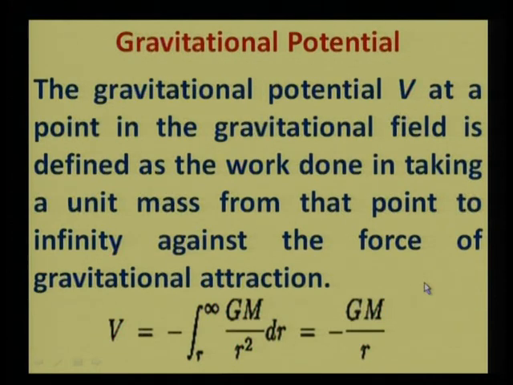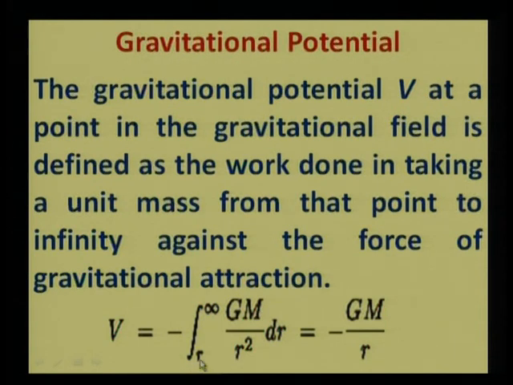It means that if we move an object or a mass which is already there in a gravitational field, so if we move it from that point to infinity, then how much work is required to be done for that? The amount of that work done is called gravitational potential, and it is also represented by negative sign because the work is being done on the particle.